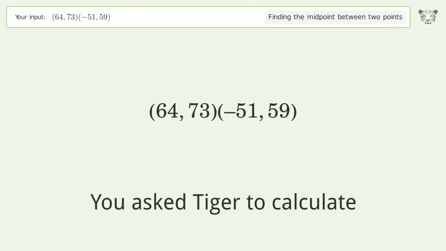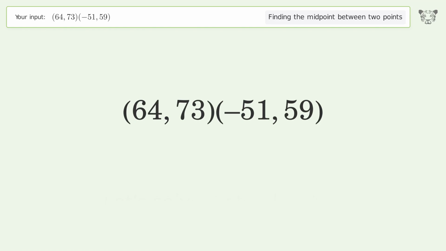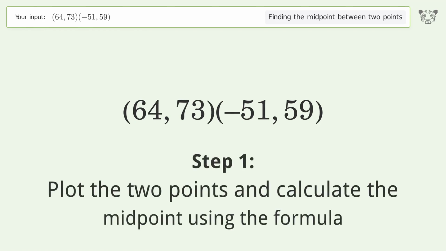You ask Tiger to calculate. This deals with finding the midpoint between 2 points. The midpoint between the 2 points is 6.566. Let's solve it step by step. Plot the 2 points and calculate the midpoint using the formula.